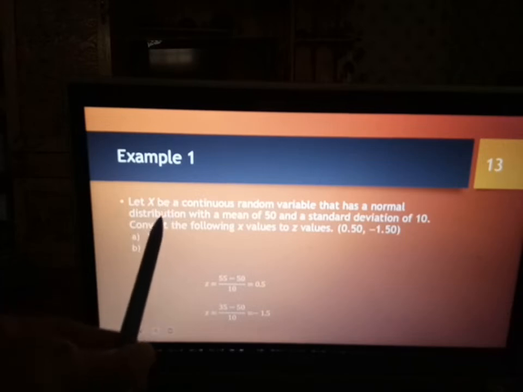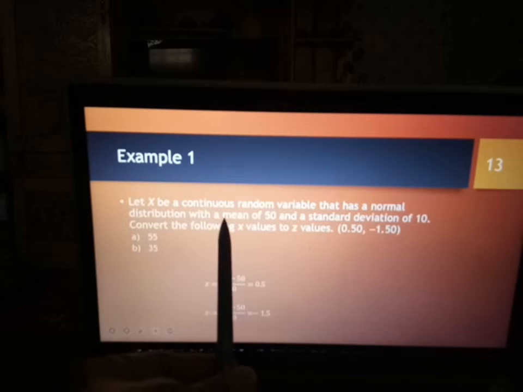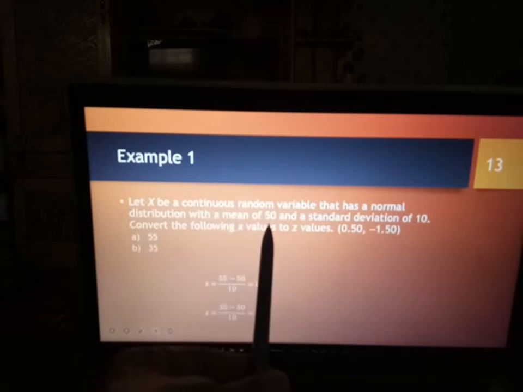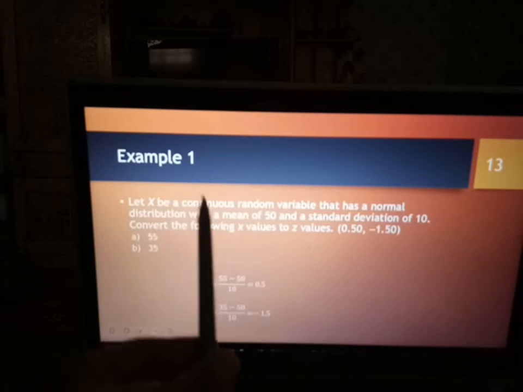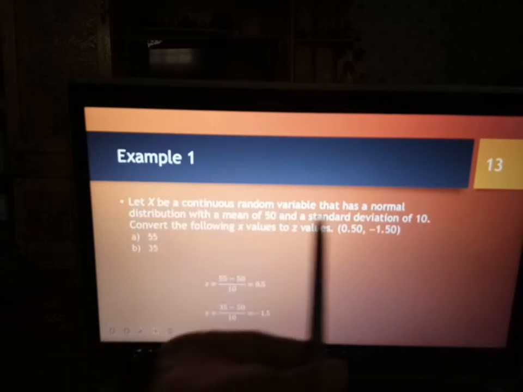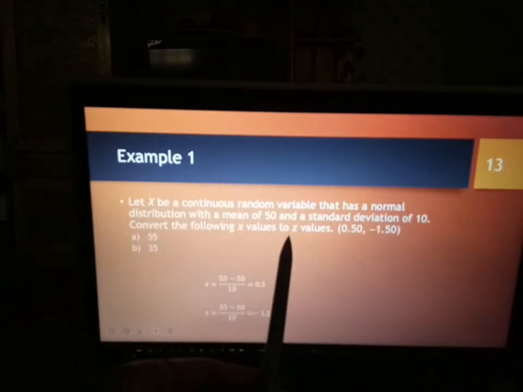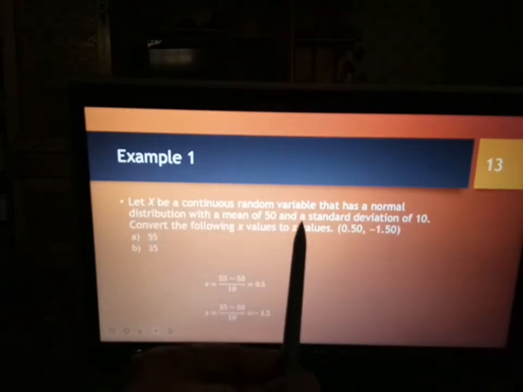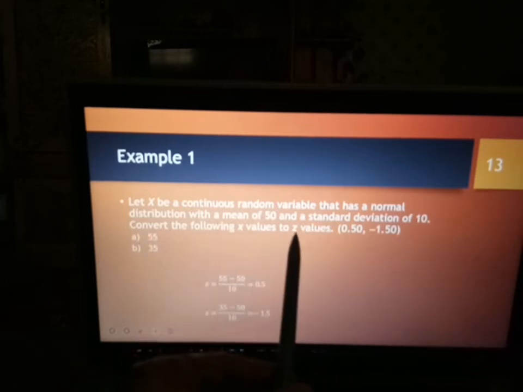Okay, example: let X be a continuous random variable that has a normal distribution with a mean of 50 and standard deviation of 10. Okay, X ni adalah normal distribution dengan mean 50, standard deviation sigma 10. Now kita nak convert from X to Z, which has a standard normal distribution. Okay, convert the following X values to Z values.